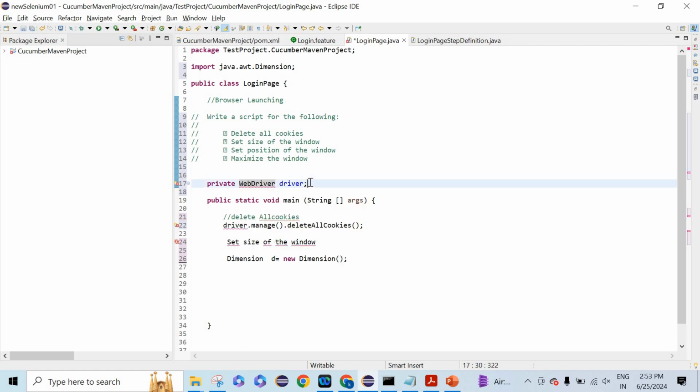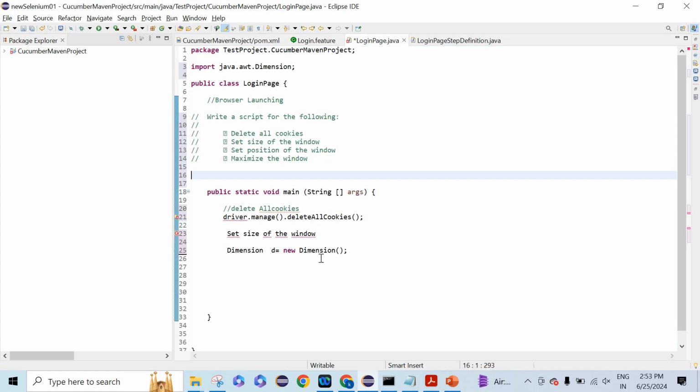Anyway, it doesn't work here, so let it be. We remove it. Then we can have, okay, this is how you create a Dimension class object, and then how you will pass it. So driver.